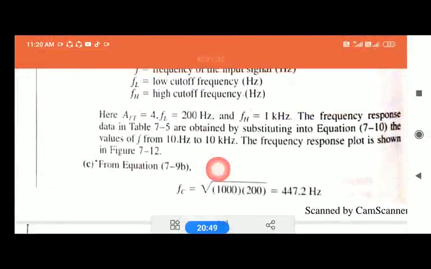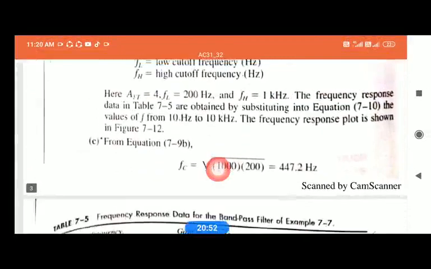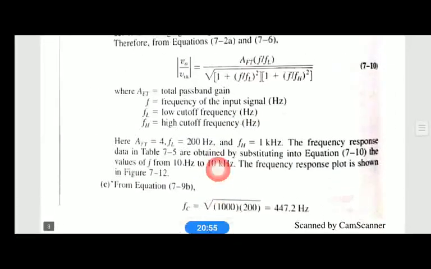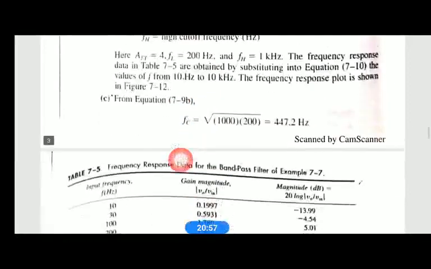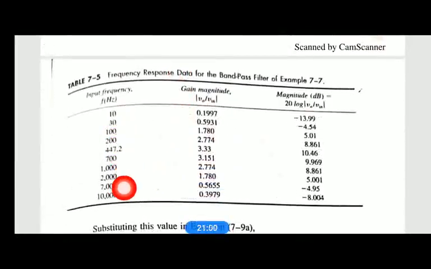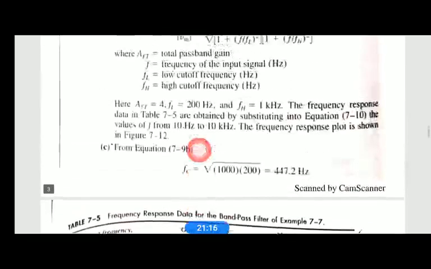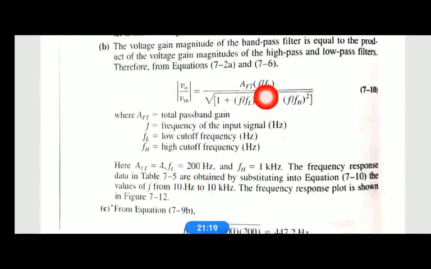To design a graph, very simple things, the same rules you have to follow here. Take a value of f from 10 hertz to 10 kilohertz, and you vary the frequency f, right? For different frequency f you calculate the magnitude of the gain, which is given by this formula, which is the multiplication of the high pass filter gain into the low pass filter gain, right?